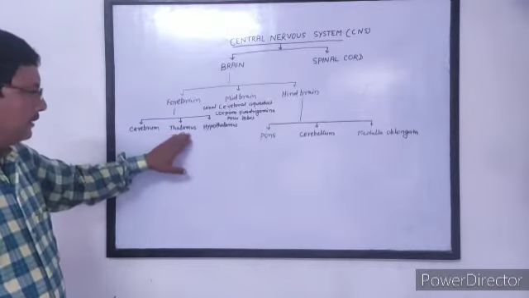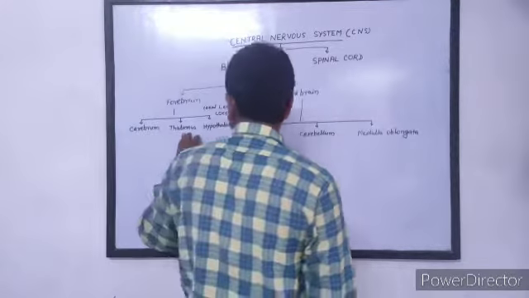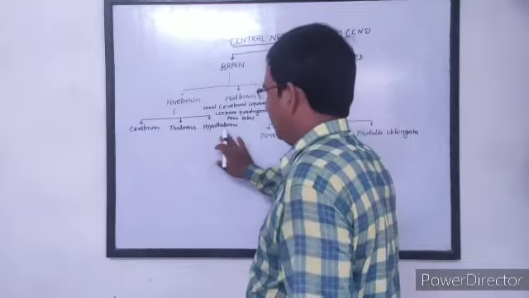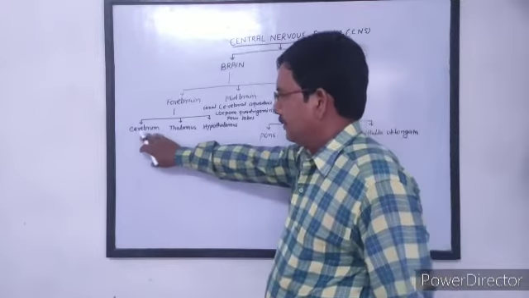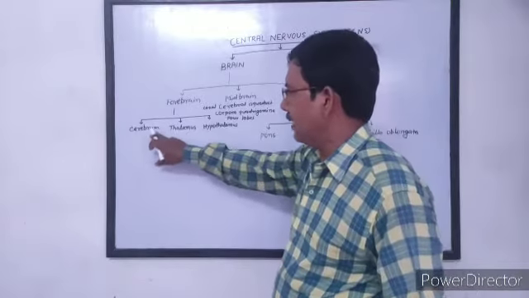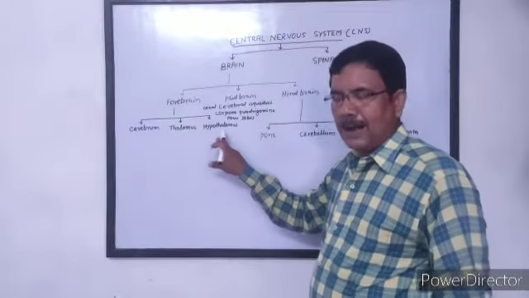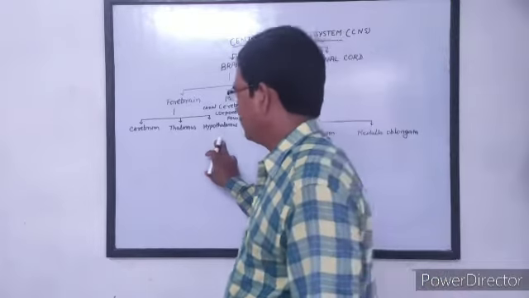Then thalamus is the coordinating center of our body, and hypothalamus. We discuss the functions of these three parts of forebrain one by one.